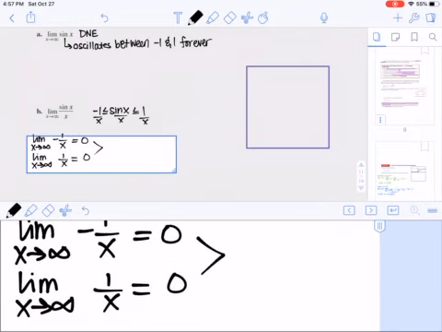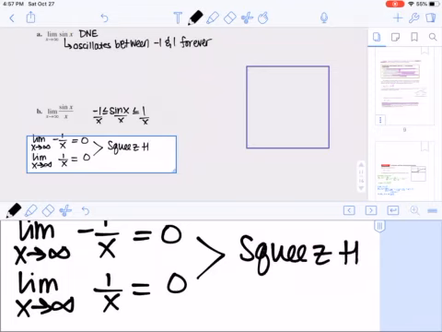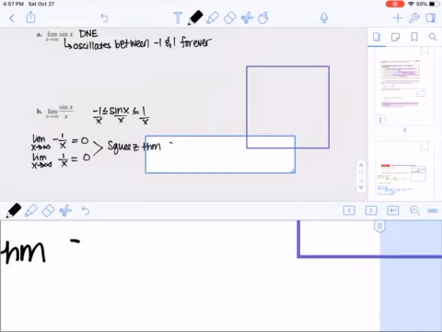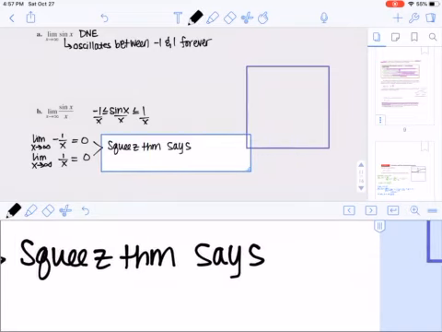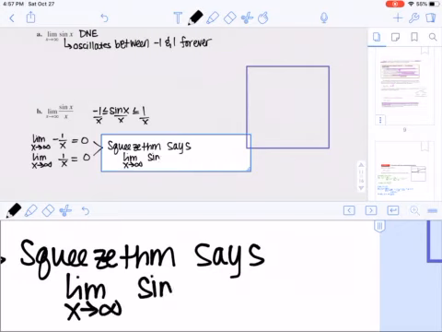If these two limits agree, then the squeeze theorem says that the function in the middle, in this case the limit as x goes to infinity of sine x over x, must also be the same. And so it's pretty easy to prove that the squeeze theorem actually works.